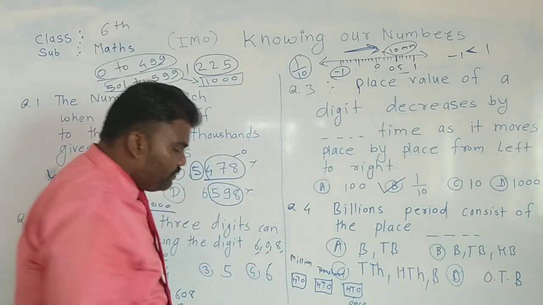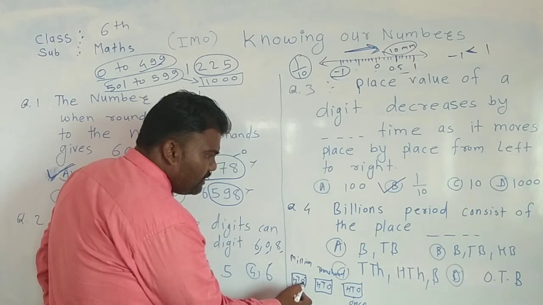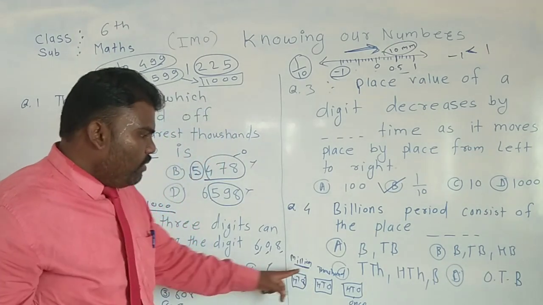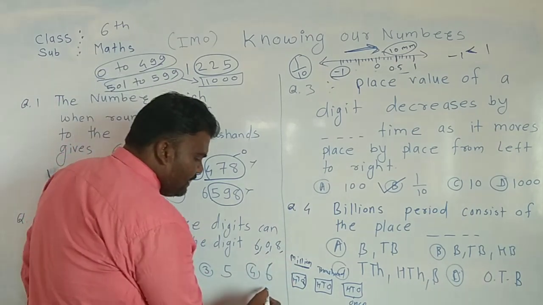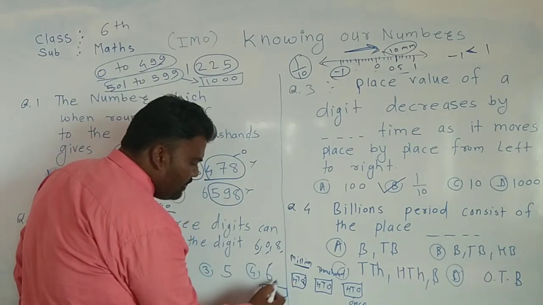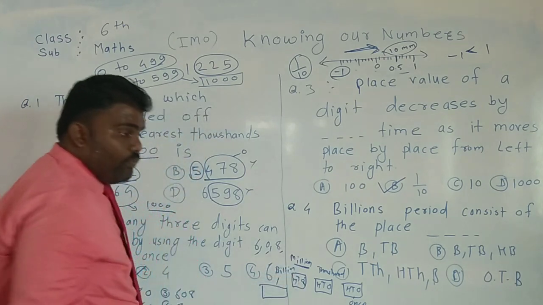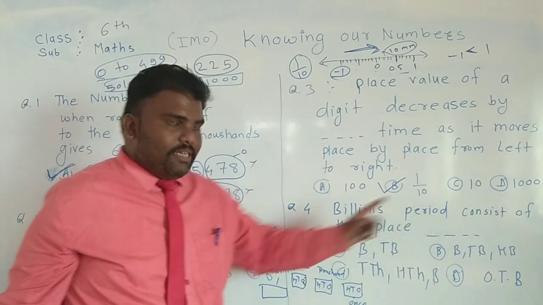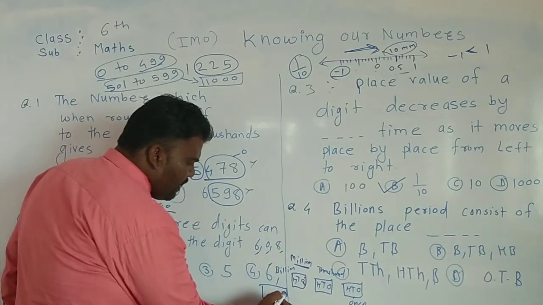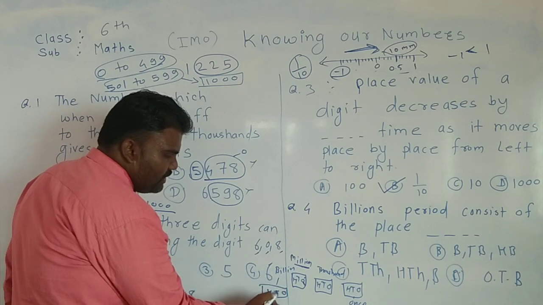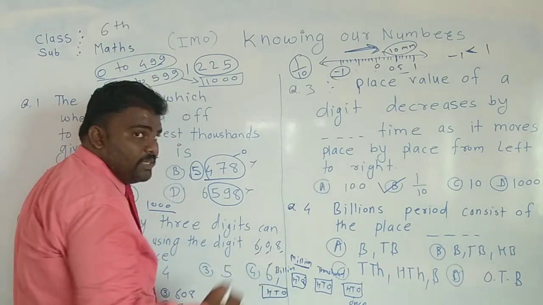But in this system, this is the ones million. After that, there is also one more box, and that one is the billion. So we are going to talk about the billion period. It consists of ones, tens, and hundreds. So ones billion, tens billion, and hundreds billion.